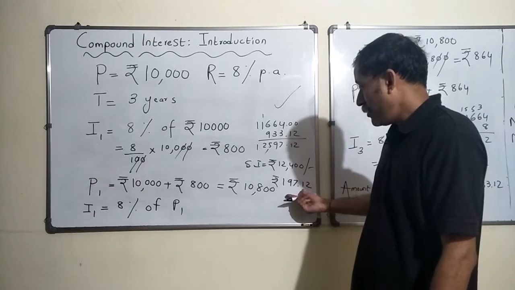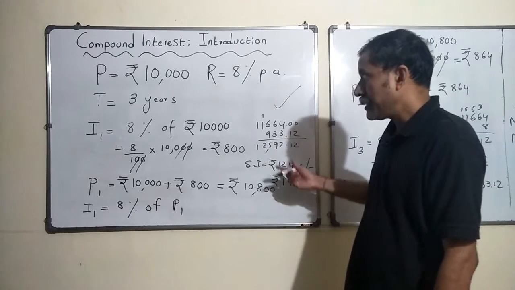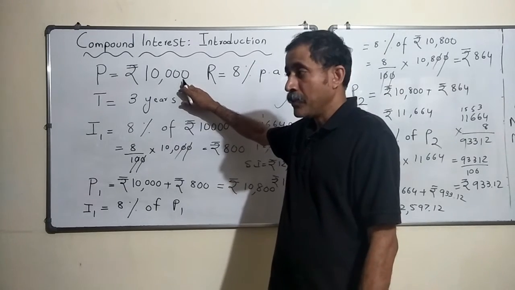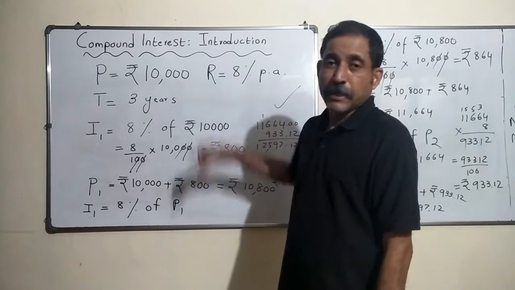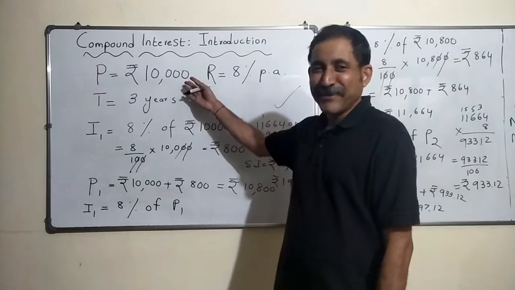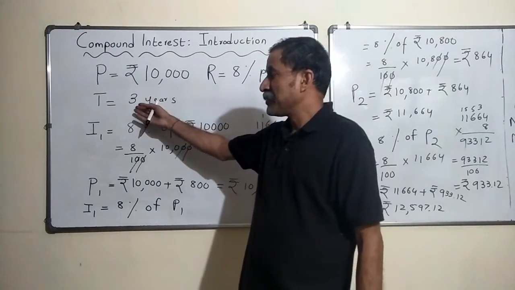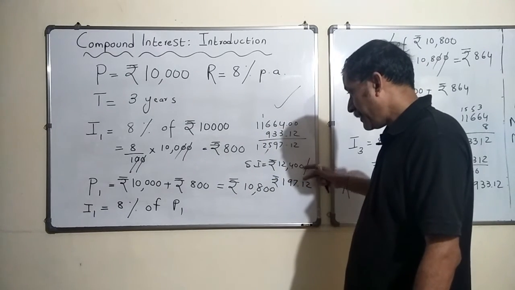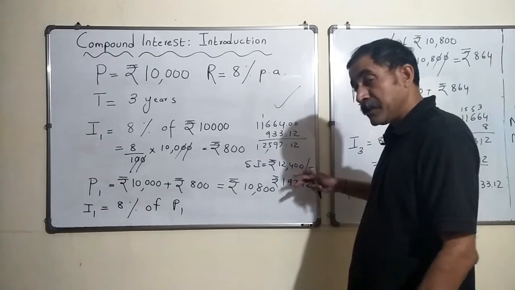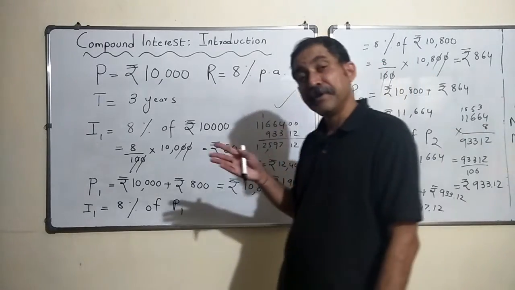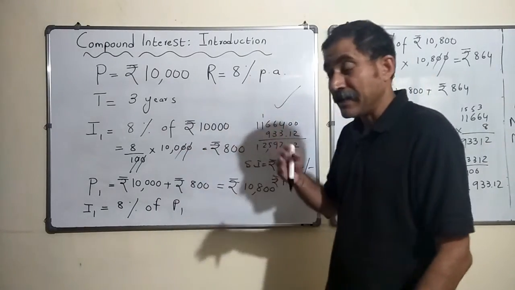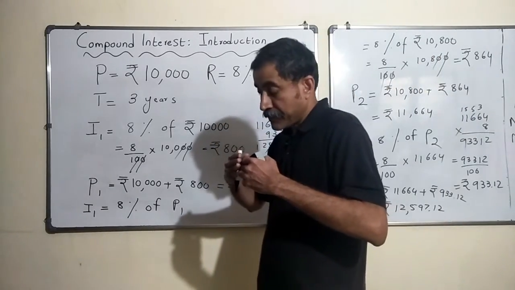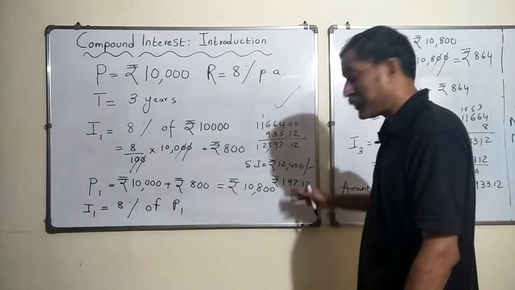This may look small, but if you change this from 10,000 rupees to maybe 20 lakh rupees, or maybe 50 lakh rupees, and you increase this from 3 years to maybe 10 years or so, there would be a huge difference between the simple interest that you would get as against the compound interest. The difference goes on, there's a huge difference, that's what I mean to say.